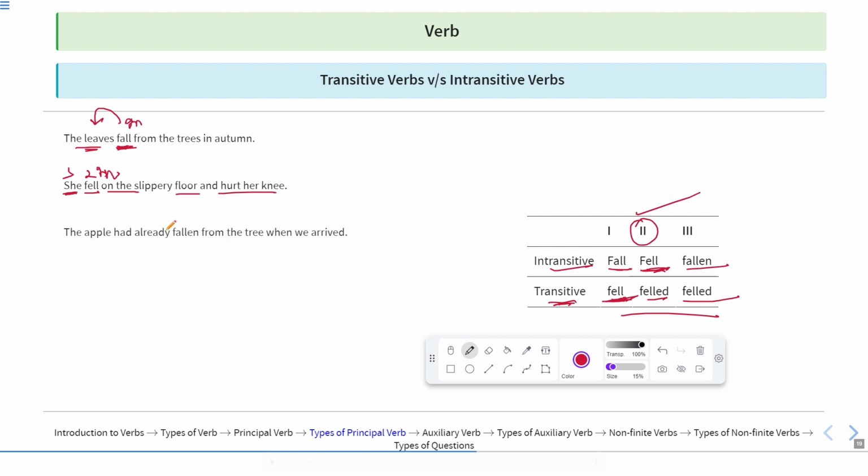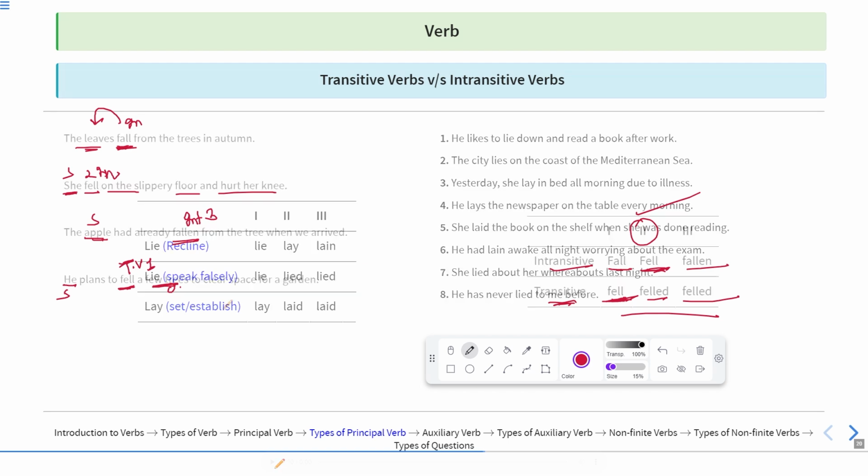The next sentence: the apple had already fallen. Now, which has fallen? The apple. The apple is the subject, and had fallen is the intransitive verb, third form. Okay. Now, he plans to fell a few trees. Now, who will receive the action? A few trees will receive the action. So here, he plans to fell. So this is the transitive verb first form. Now who will fell? The few trees, and few trees are the object of the sentence, and the subject is he, who is planning to do the same, to clear the space for a garden.